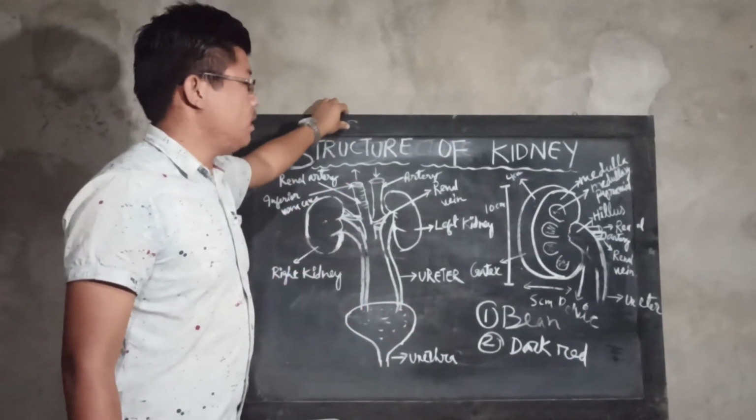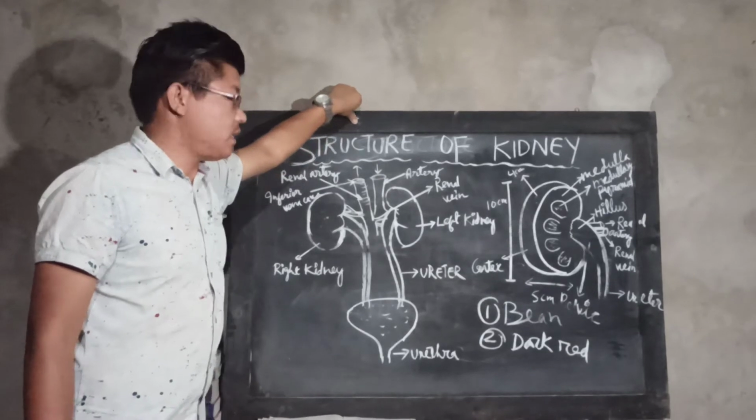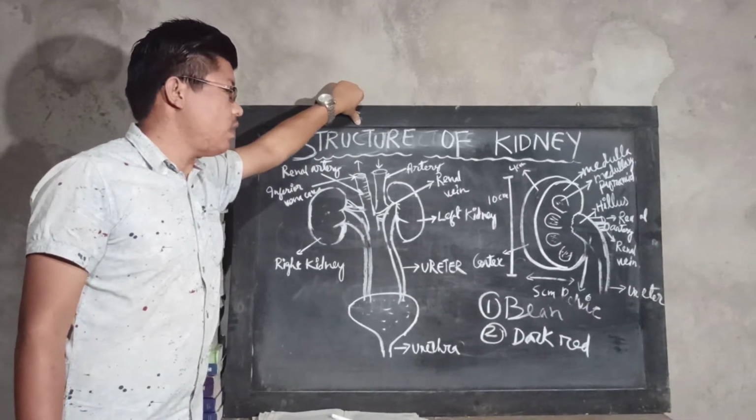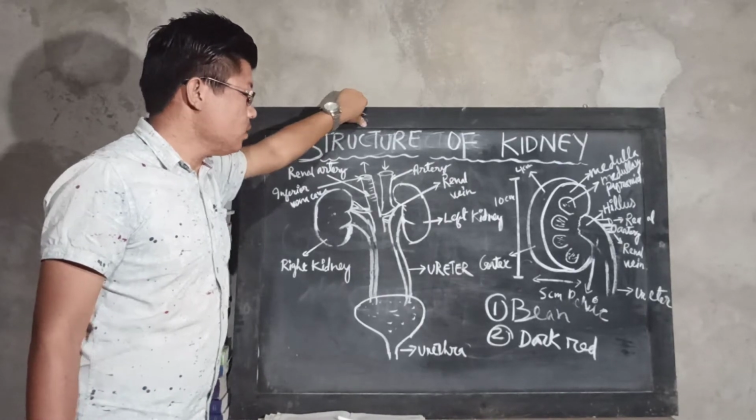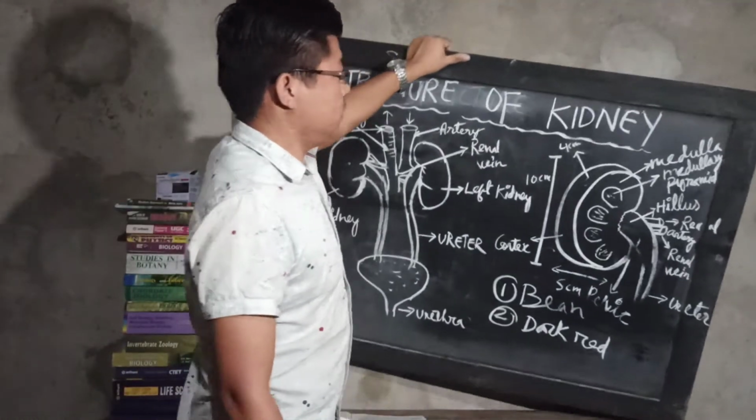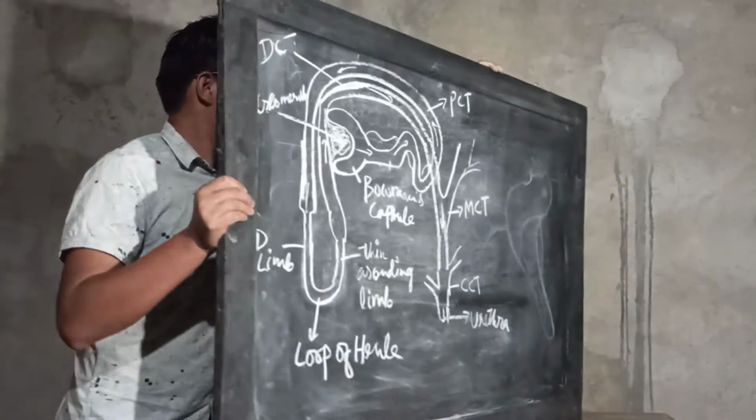All the metabolic and catabolic activities in the body produce these. So now I will explain the structure of the nephron again.